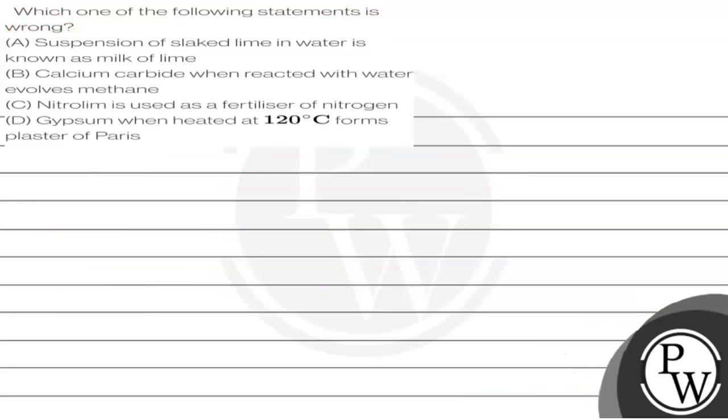Second statement says calcium carbide when reacted with water evolves methane. तो रिएक्शन देख लेते हैं ऑफ कैल्शियम कार्बाइड with water.